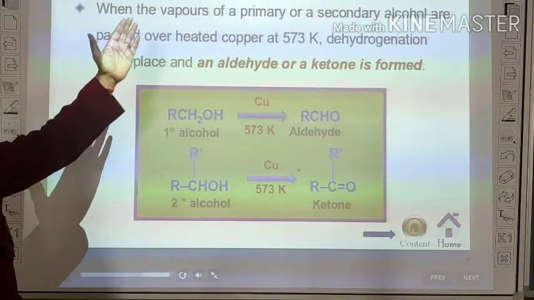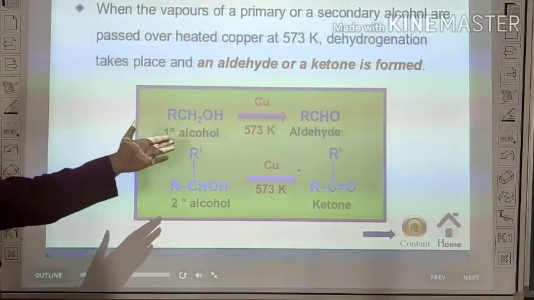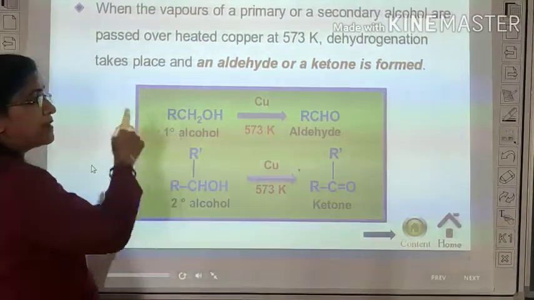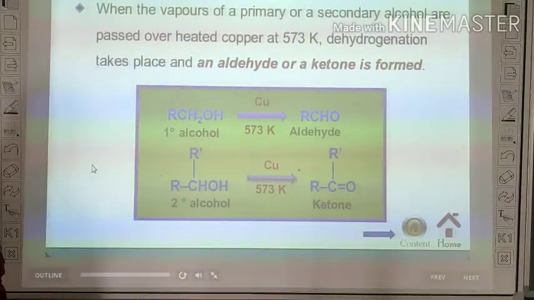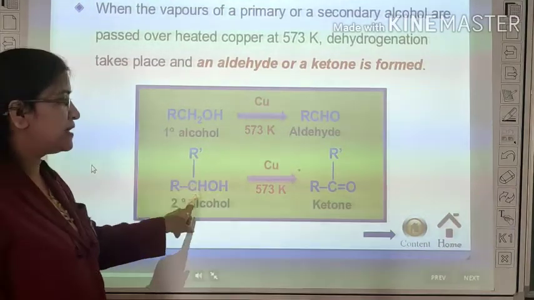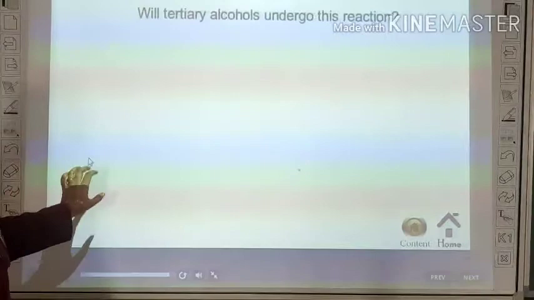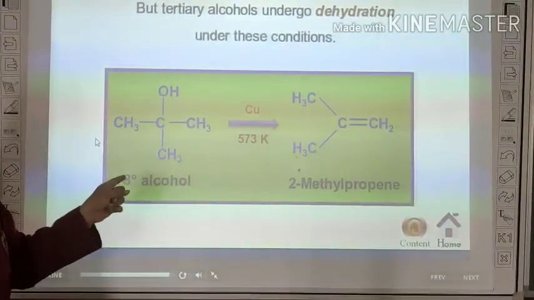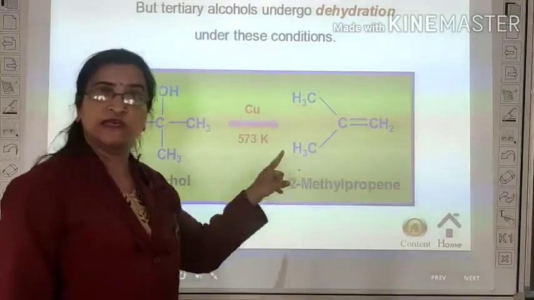Dehydrogenation is also similar. When dehydrogenation of primary alcohol takes place, aldehyde is formed. When dehydrogenation of secondary alcohol takes place, then ketone is formed. But remember, when dehydrogenation of tertiary alcohol takes place, then alkene is formed.